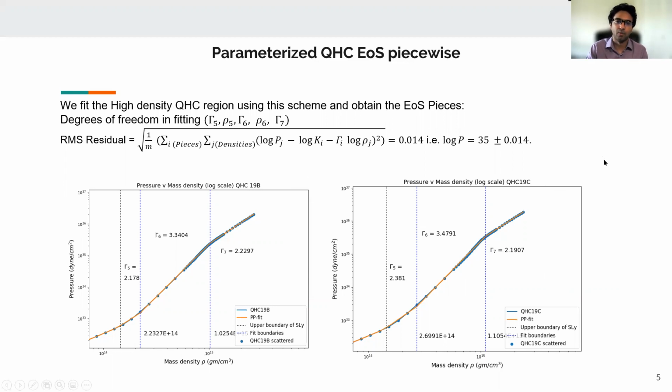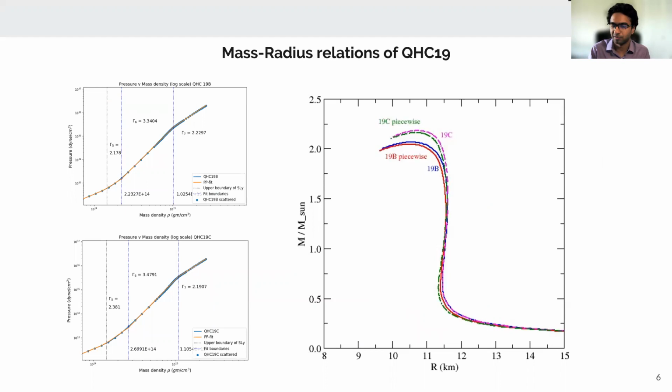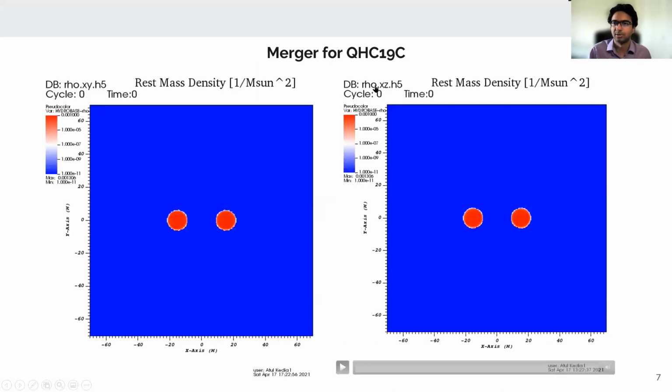So with that, I want to show finally the mass radius relation that we get for these QHC19 equations of state. For 19B, you can see that our piecewise and the raw 19B agree with each other. Same goes for 19C. The raw data and our piecewise agree with each other fairly well. And all of them satisfy the twice solar mass cutoff for the neutron star mass. And so with that, I want to go into our merger simulations.